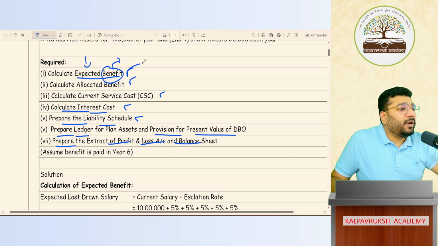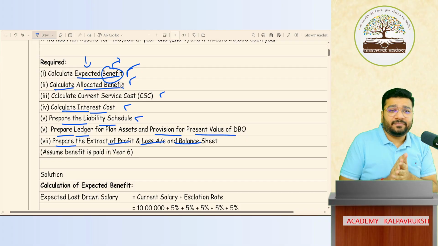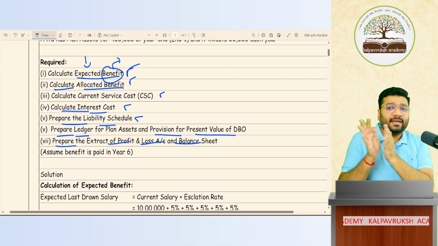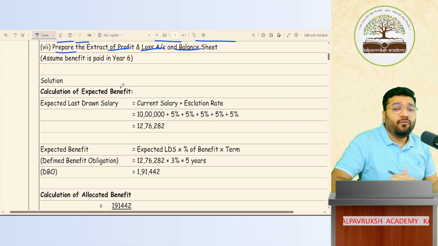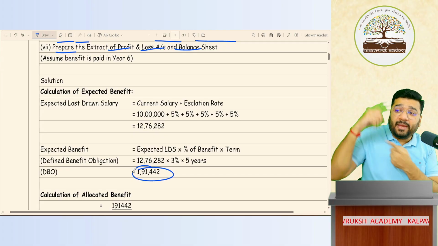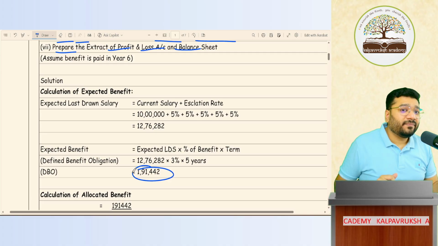Expected benefit done. What is next? Allocated benefit. You tell me, forget what others are telling, what do you understand by allocated benefit? Allocate in each year. Very good. Now, 1,91,442 is the total amount that I have to pay in future. So I must start saving for this amount right now.